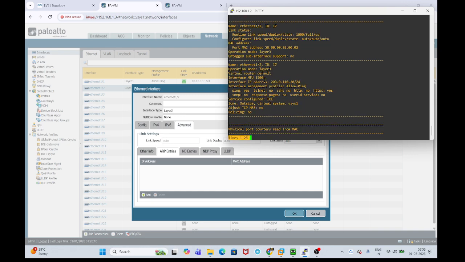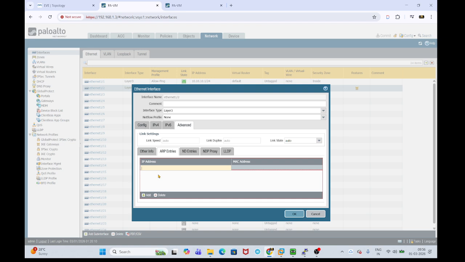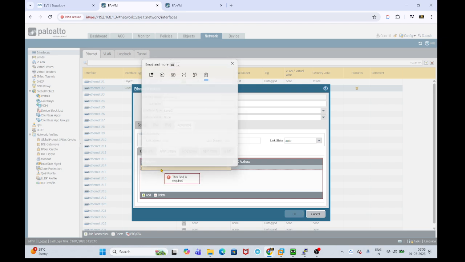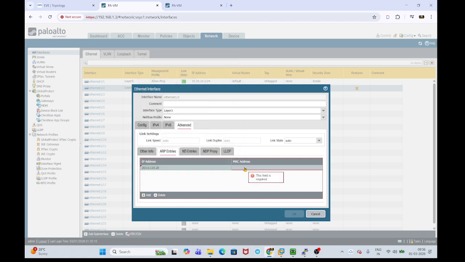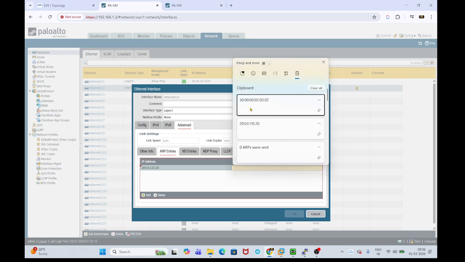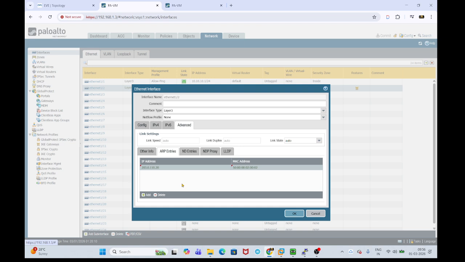From here you can know the IP address as well as the hardware address. This is the MAC address of the firewall's Ethernet 1/2. Here you need to add the IP and the MAC address. This is how you can populate ARP entries manually on the firewall.